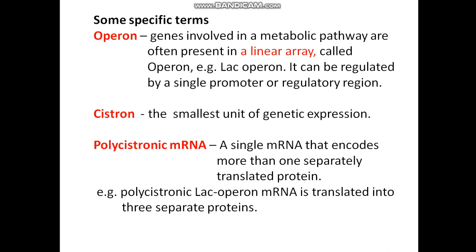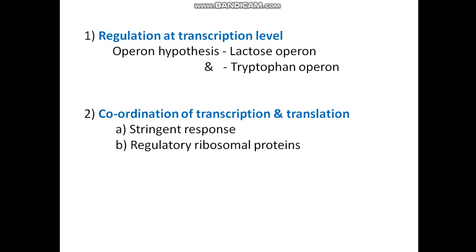Cistron, the smallest unit of genetic expression. Polycistronic messenger RNA, that is a single messenger RNA that encodes more than one separately translated protein. An example is the polycistronic lac operon messenger RNA, which translates into 3 separate proteins, that is 3 separate enzymes.